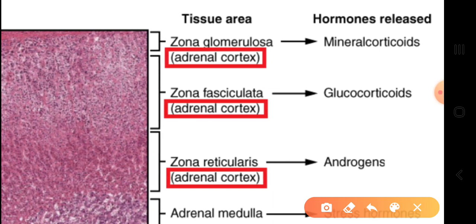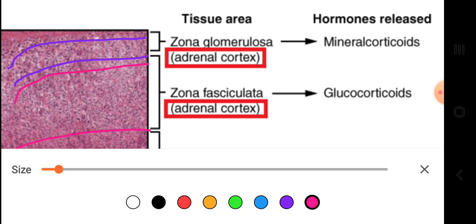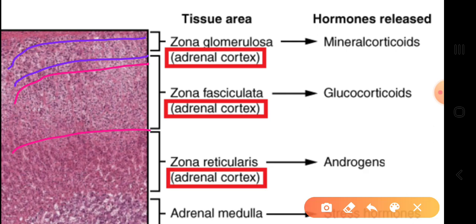This one is the outer zone, that is zona glomerulosa, this one is zona fasciculata, and this one is zona reticularis.